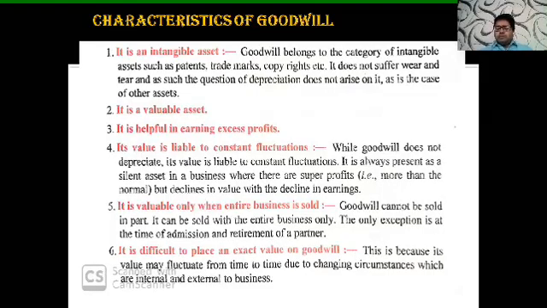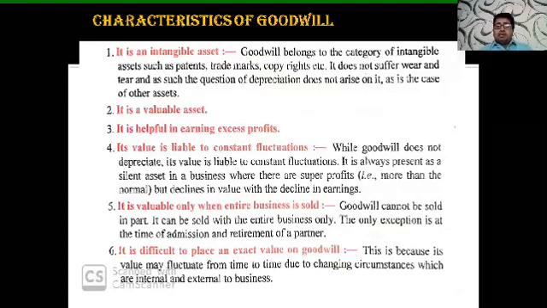Let's say, students, there are two businesses, Big Bazaar and DMart. Big Bazaar has been carrying on its business for the last 10 years, and DMart has been carrying on its business for just 5 years. So now, the people will know more about Big Bazaar and less about DMart. So the excess earning profit of Big Bazaar is more than DMart, and because of that the goodwill of Big Bazaar is more.